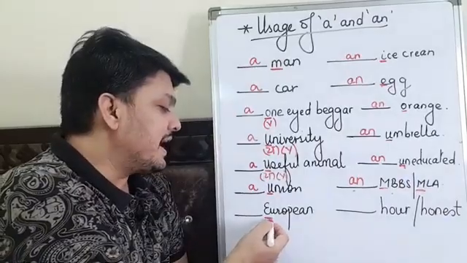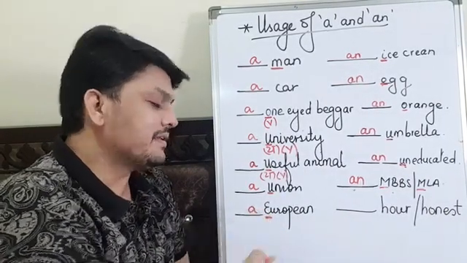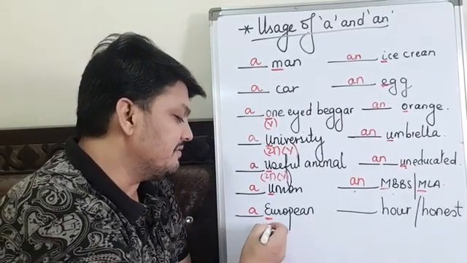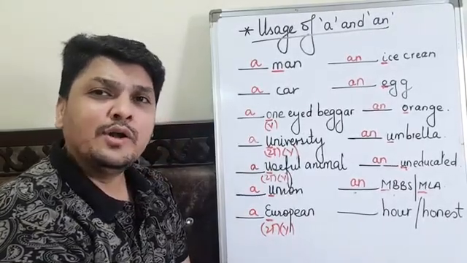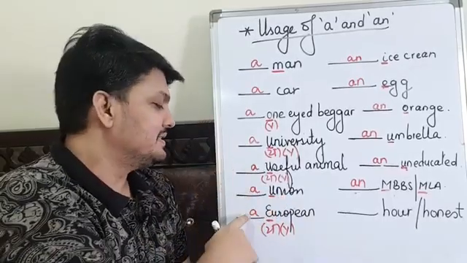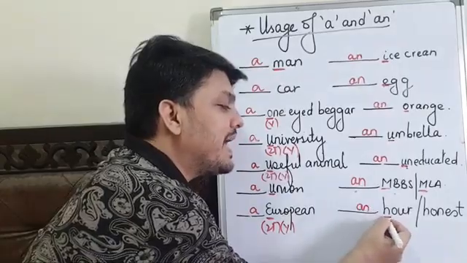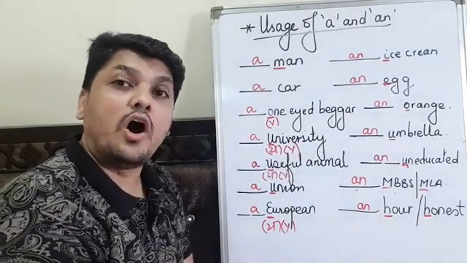Now here you can see again E. It is a European, not an European, because again here is Y. European. Do we say an European? No. It's a European. Y. That's a European. Same way here I'll use N because my H is silent. An hour, an honest man.